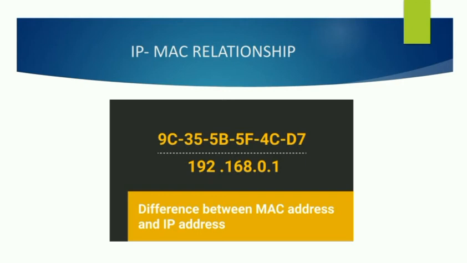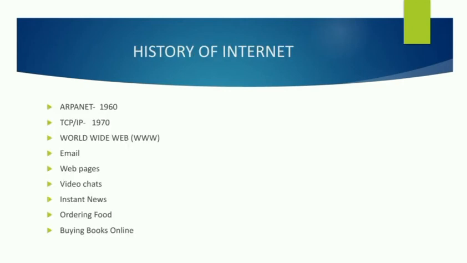Let's see the history of the internet. In the US government, DARPA invented ARPANET in 1960. The only disadvantage of ARPANET is that two networks can't interact with each other. Without interacting, how can the data transfer over the network? The solution to that was TCP/IP, which was invented in 1970. But there was also one disadvantage. The World Wide Web was discovered by Berners-Lee.